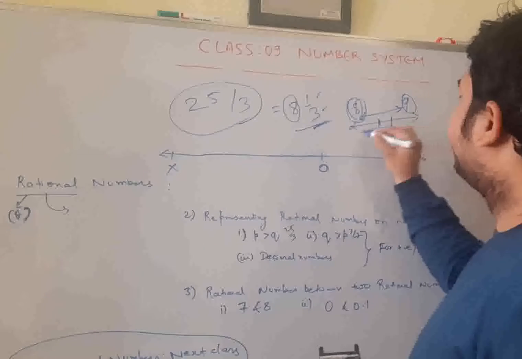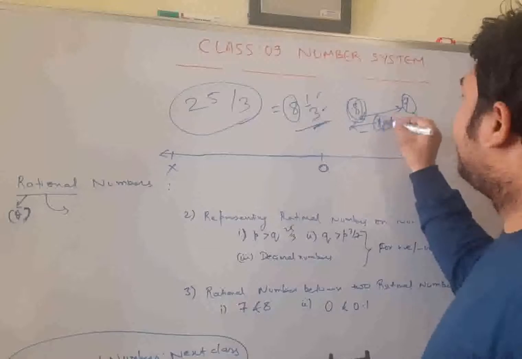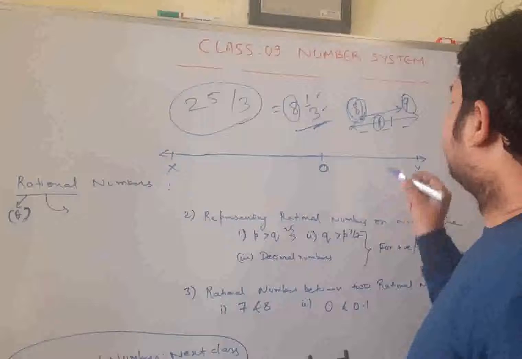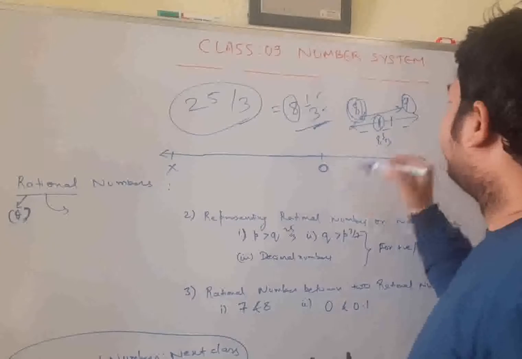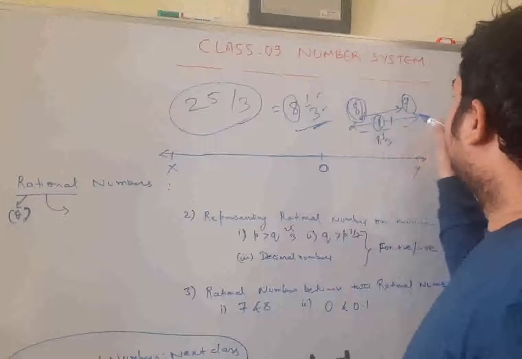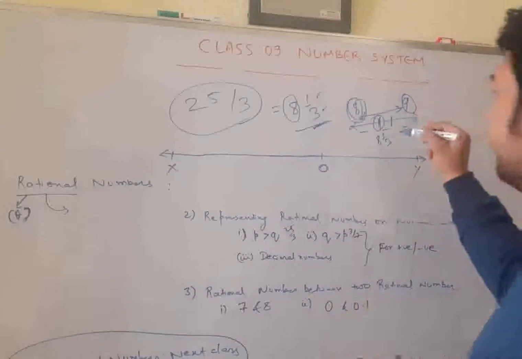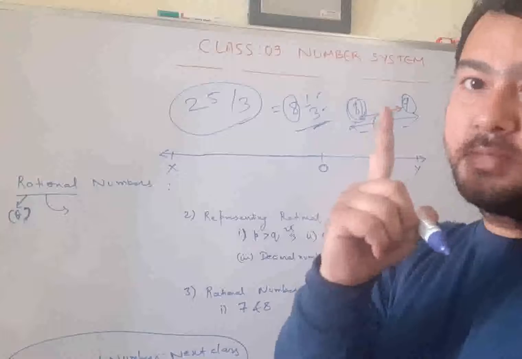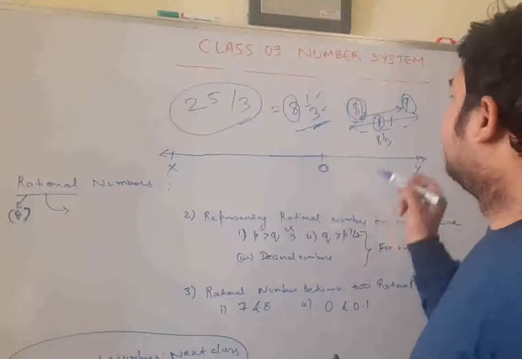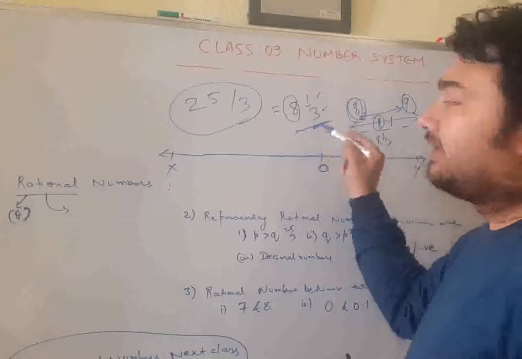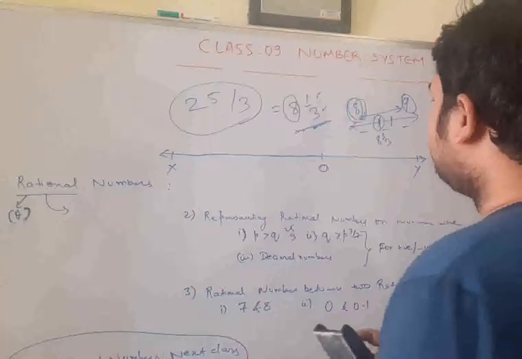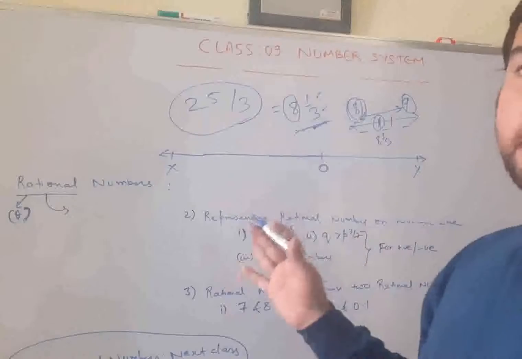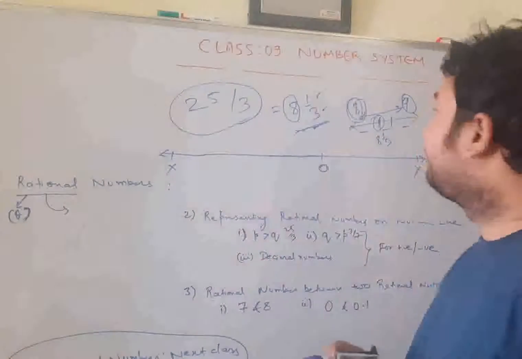If you divide it into 3 equal parts, you have traveled the first part. 1 out of 3 you have traveled. So this is 8 whole 1 by 3. If you draw a line between 8 and 9 and divide it into 3 equal parts, you have traveled the first part out of those 3 equal parts. So where will this lie? Between 8 and 9, because it has already traveled from 8 and has not reached 9 yet.